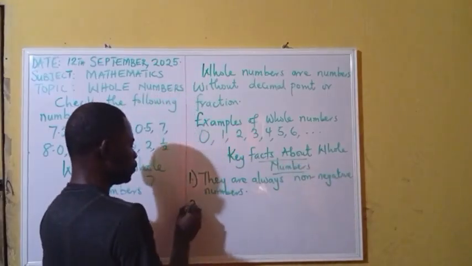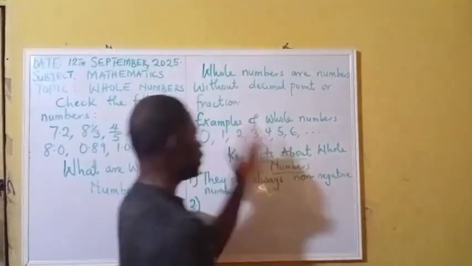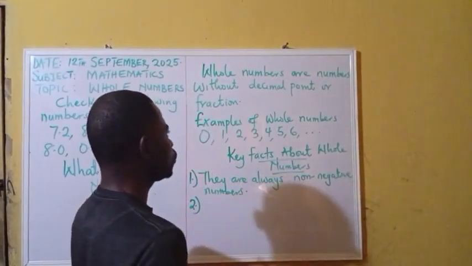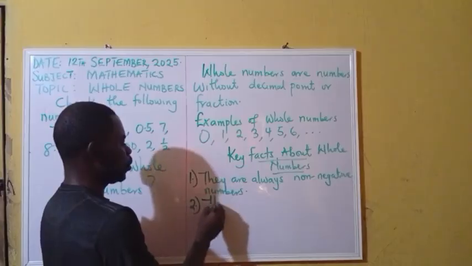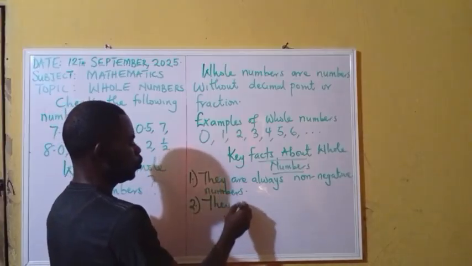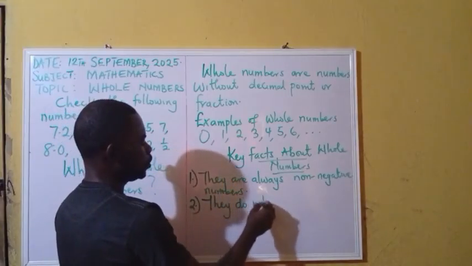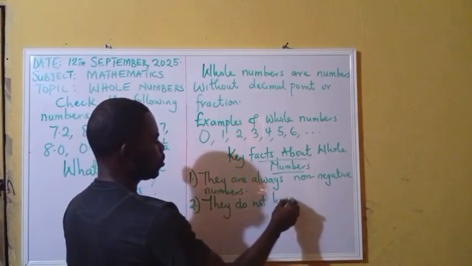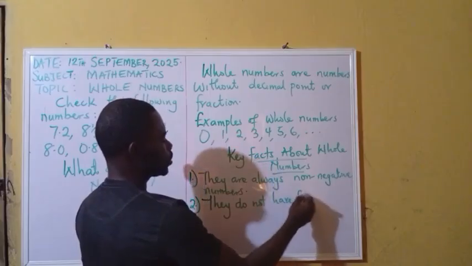So number 2, the definition, we can bring that as key fact number 2, that is, they do not have fractions.